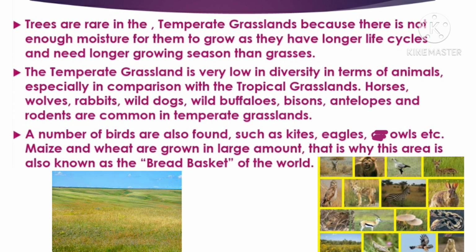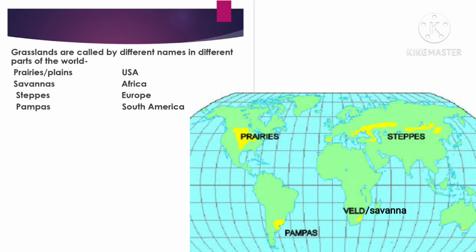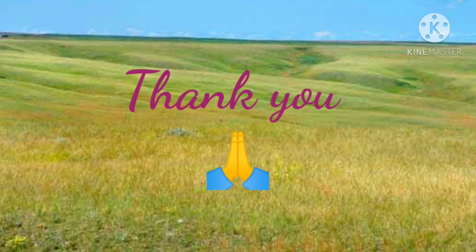Now, in these grasslands, we find maize and wheat are grown in large amount, and that is why this region is also known as the breadbasket of the world. Children, these grasslands are called by different names in different parts of the world, like prairies or plains in USA, savannas in Africa, steppes in Europe, and pampas in South America. Children, that's all about the temperate grassland.